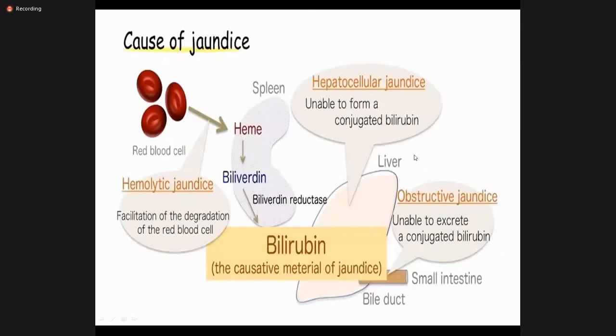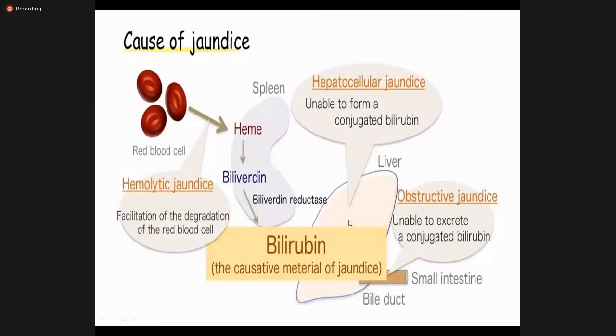So this concept needs to be cleared at this time, so I try to make it more clear. You can see these are the red blood cells, and these red blood cells break down in the spleen where the heme is released, and this heme is converted into biliverdin. This biliverdin then goes from the spleen to the liver. So if there is increased destruction of the red blood cells and increased production of heme, we call it hemolytic jaundice.